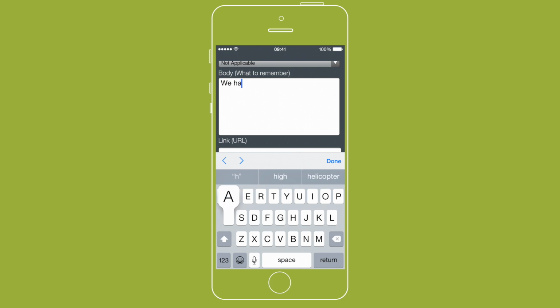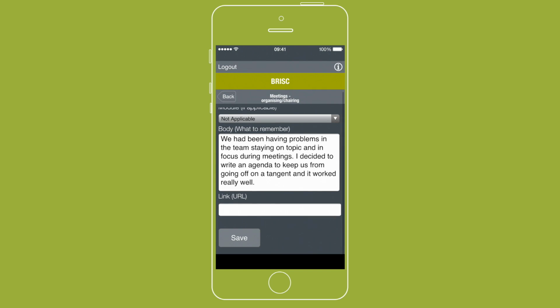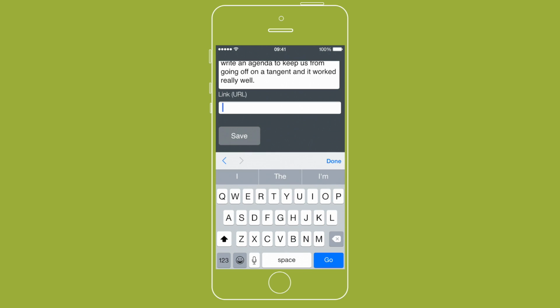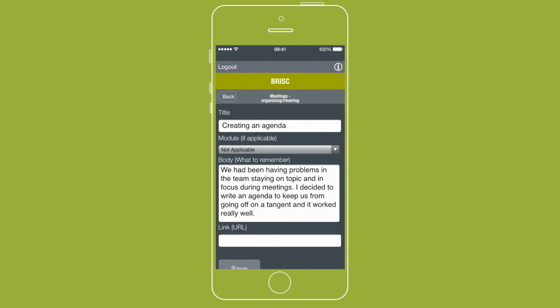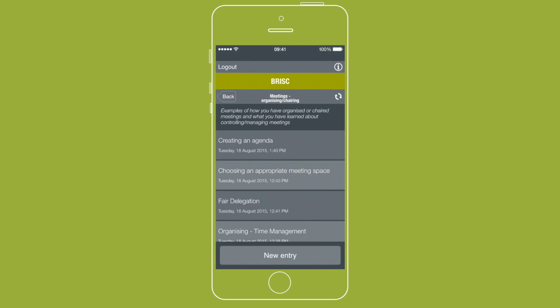Maybe the meeting was at a Brookes Society and not part of my coursework at all, in which case I can select not applicable. And down at the bottom here, I can even add a link to a document or video if I want to as well. So in this case, it may be the agenda I created for the meeting. Press save, and there, my anecdote is saved.